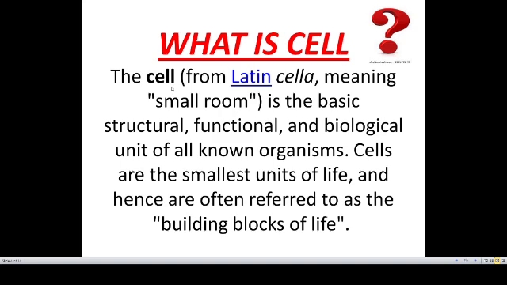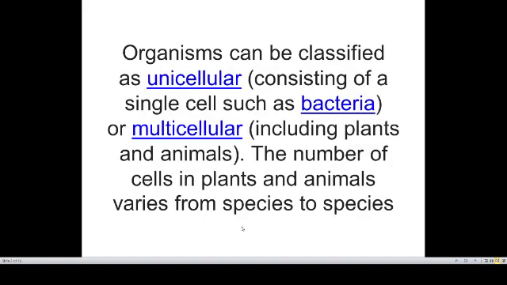There are millions of cells which together form tissues, and millions of tissues come together to form organs. An organ performs various kinds of functions in our body to regulate our body processes. In every function, the cell has the most important role. So it is referred to as the building block of life.